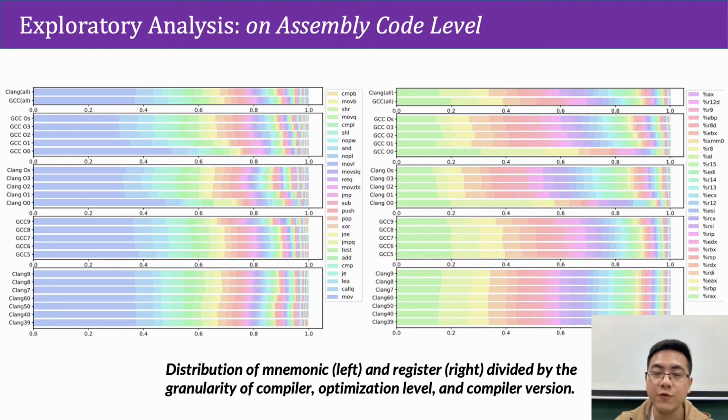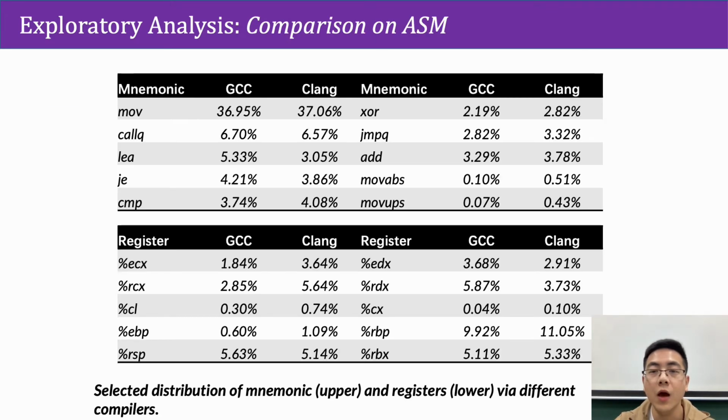As we can see, different compilers indeed have quite different habits in utilizing instructions to accomplish the functionality, while optimization levels and versions contribute to less difference. We list the mnemonics and register distribution of different compilers, of which the frequency of appearance is in the top 5, on the left side, and those which have the most different distribution between GCC and Clang on the right side. For example,